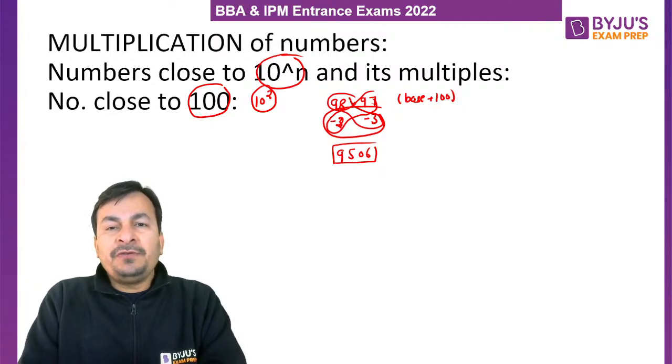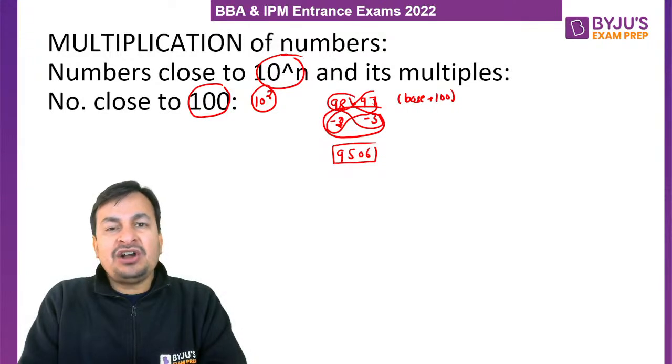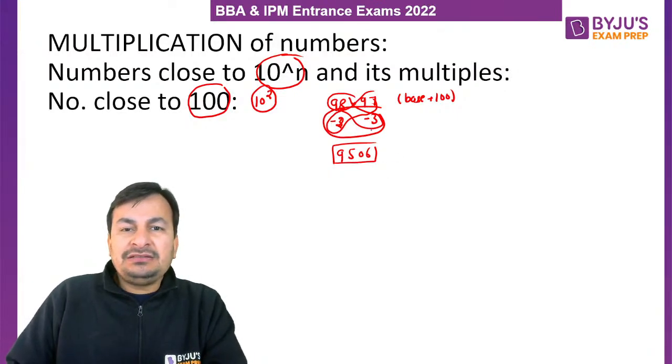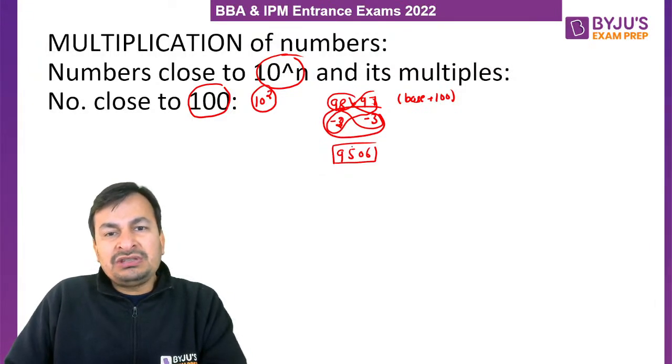So first of all, we will check the difference of the given numbers from the base. In this case, base is 100. So 98 is how much less than 100? Minus 2. 97 is how much less than 100? Minus 3. So what will be the first part of the product? Either 98 minus 3 or 97 minus 2, that is 95.